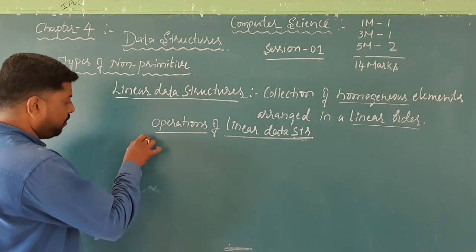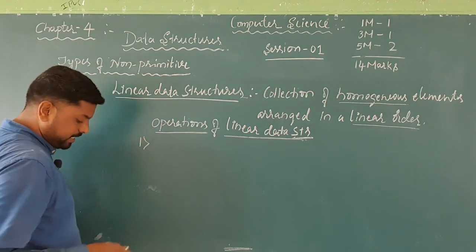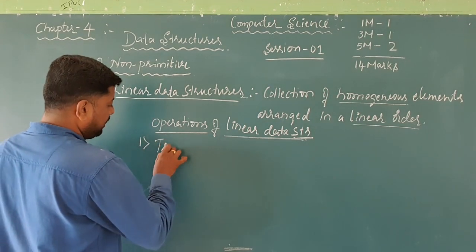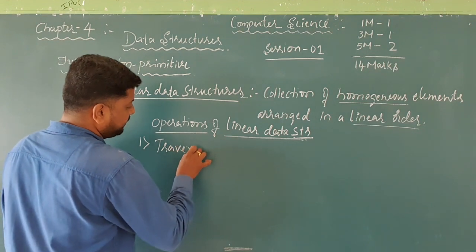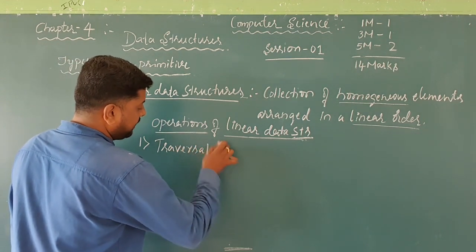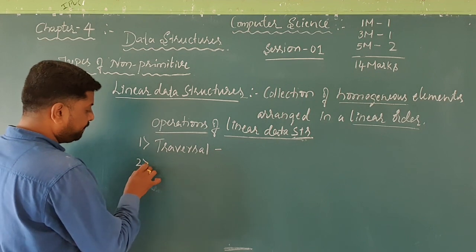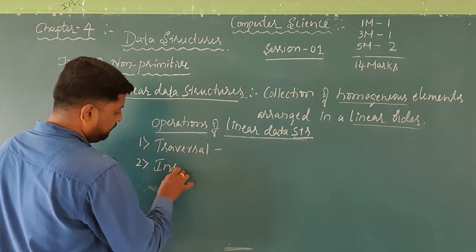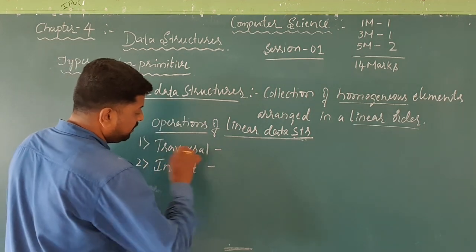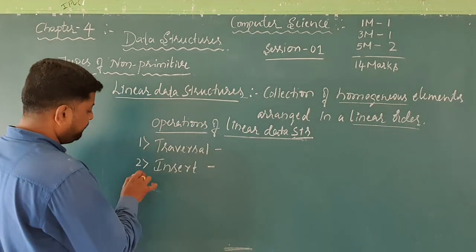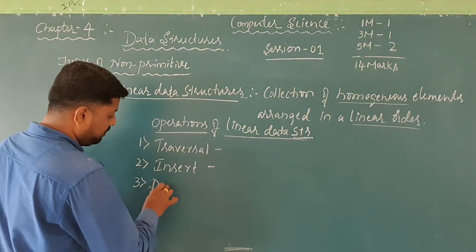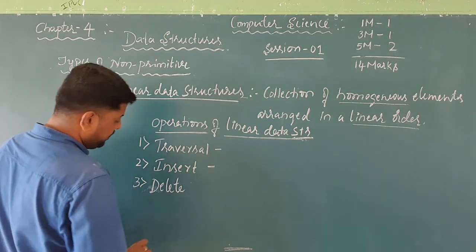If I come one by one, the first operation is traversal. Second one, insert. Remember the words. Third one, delete.